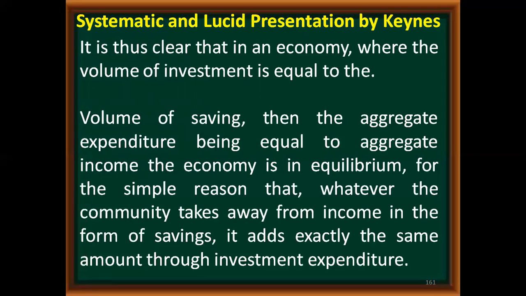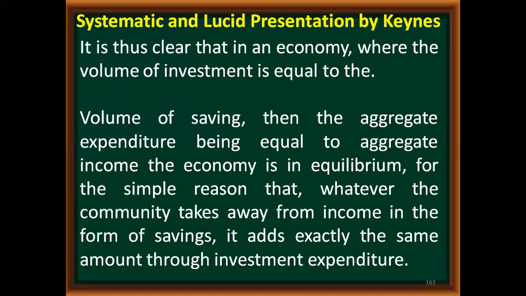As we have seen, one person's expenditure is another person's income. What I will be spending as an expenditure will be income of somebody else. In the same way, what I am saving will be used as an investment by somebody else. So that is why saving and investment will be equal.